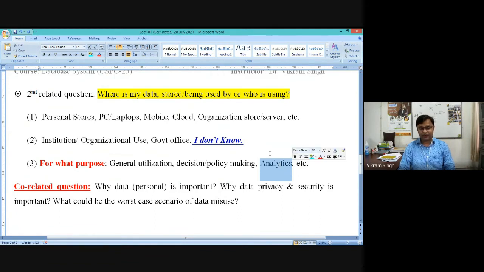Like in the case of Facebook and Twitter, if they are gathering your tweets or posts, your likes or shares, they are using it for generating trending words. There might be other analytics also, right? So there are various advanced end usages of the data which has been submitted by you. So these could be the possible usages of the data which we are submitting, right?